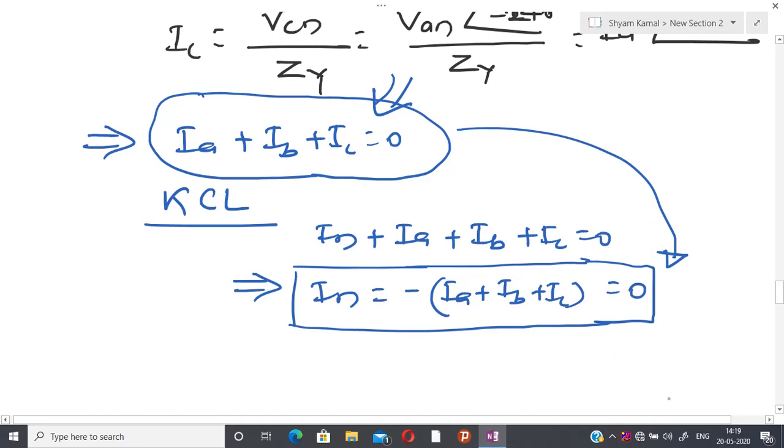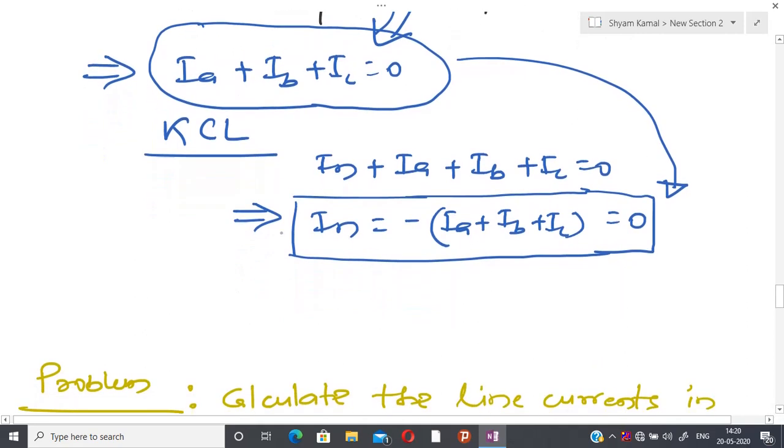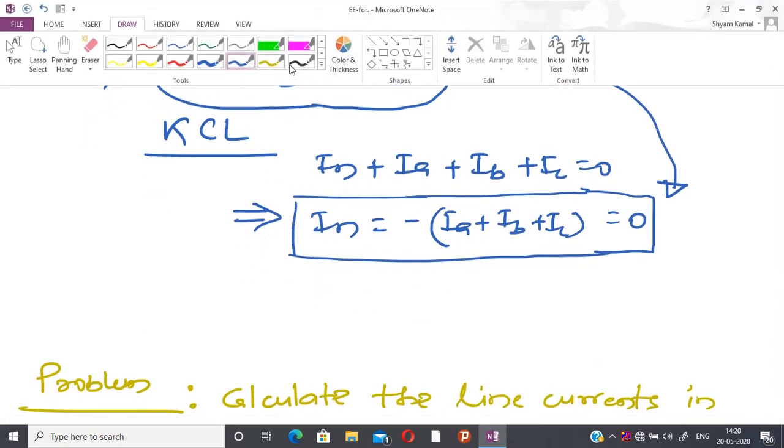And if you see the voltage across the neutral wire, I can calculate it like this.